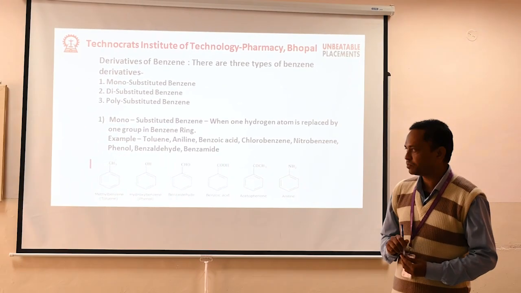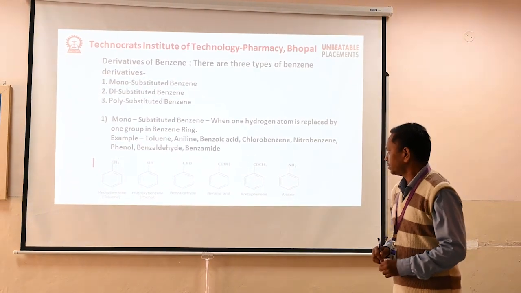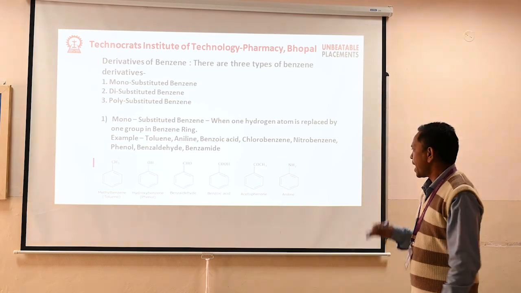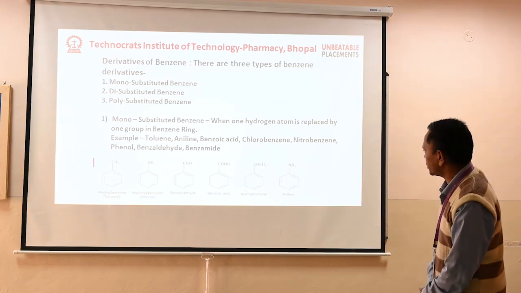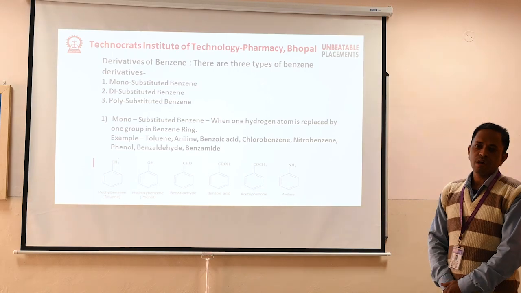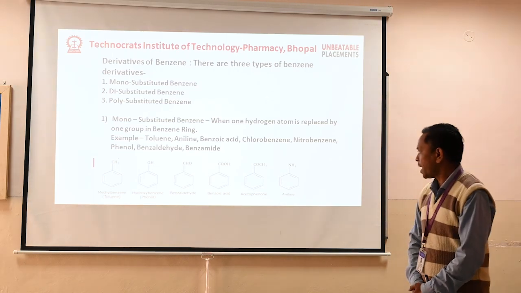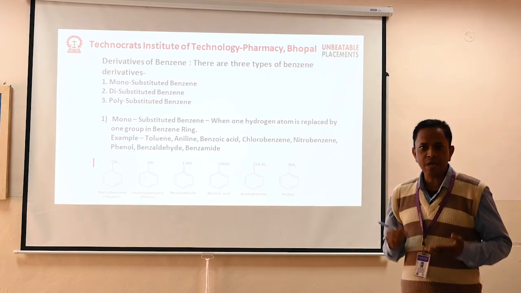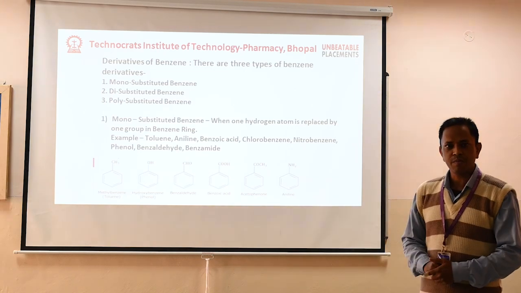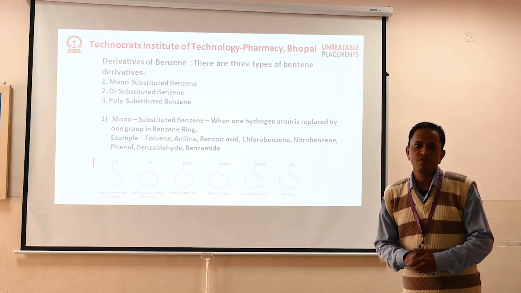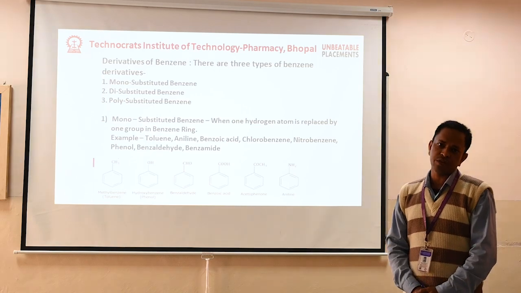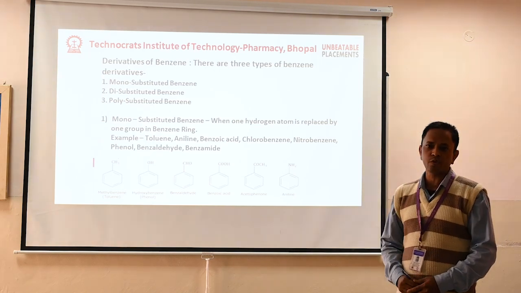For example, toluene, aniline, benzoic acid, chlorobenzene, nitrobenzene, phenol, benzaldehyde, and many more compounds are formed from benzene. It's called monosubstituted benzene.